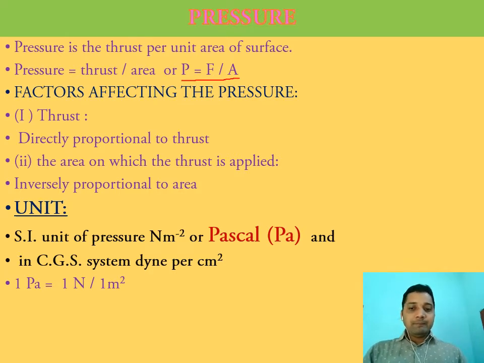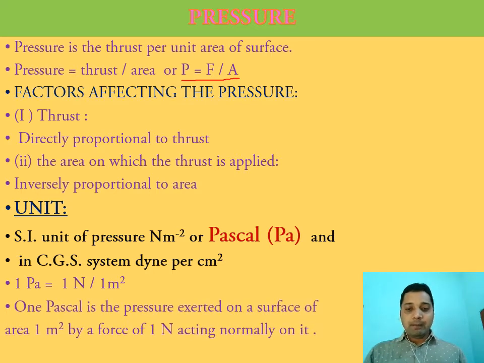So we can define 1 Pascal as when 1 Newton of force is applied on a surface normally with the area 1 meter square, or 1 Pascal is the pressure exerted on a surface of area 1 meter square by a force of 1 Newton acting normally on it. Means when 1 Newton of force acts on a body with the area 1 meter square, the pressure exerted is said to be 1 Pascal.